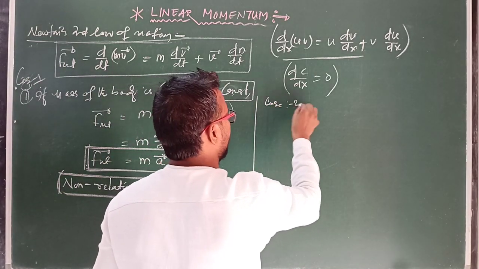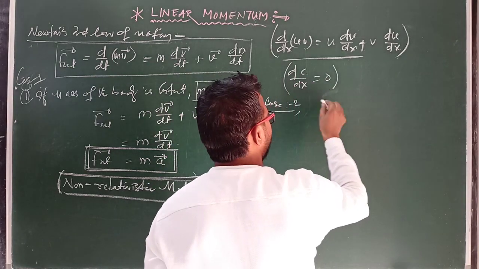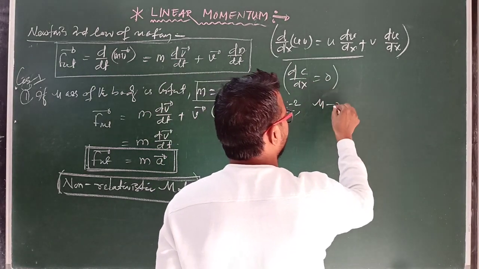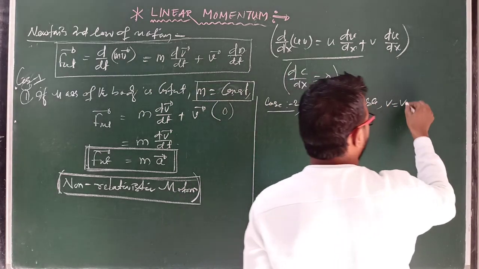So case 2: here the mass of the body is not constant, meaning m is variable, and here v is also variable.